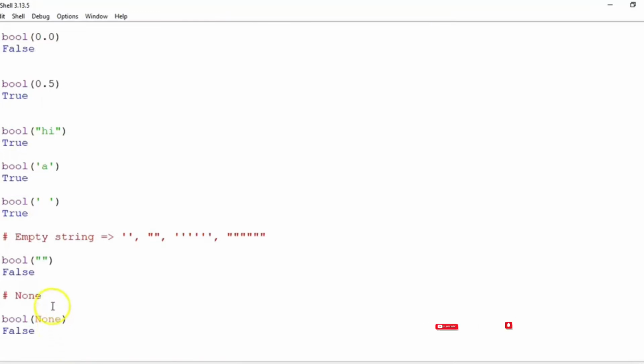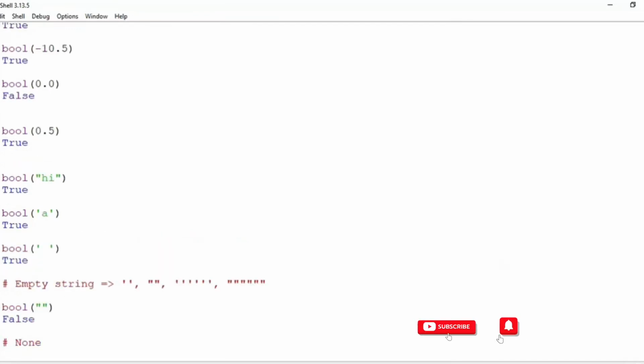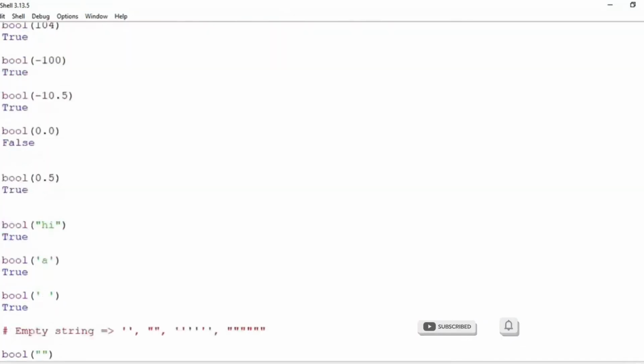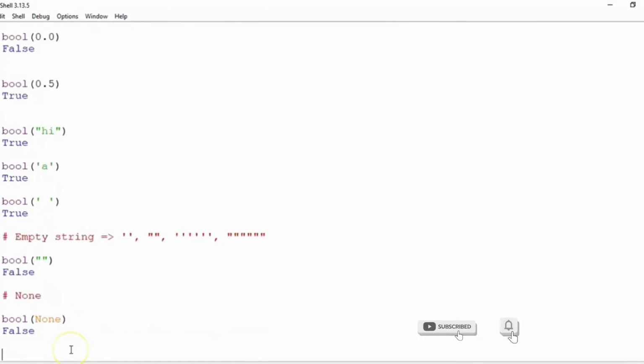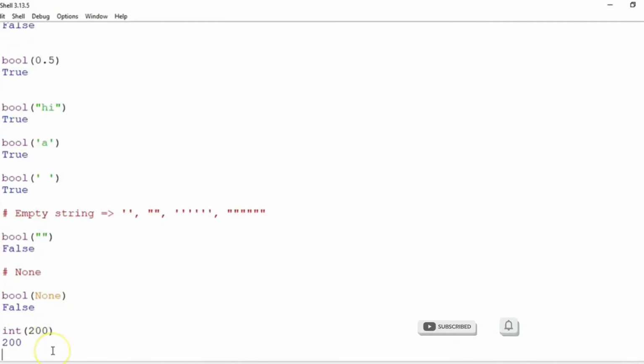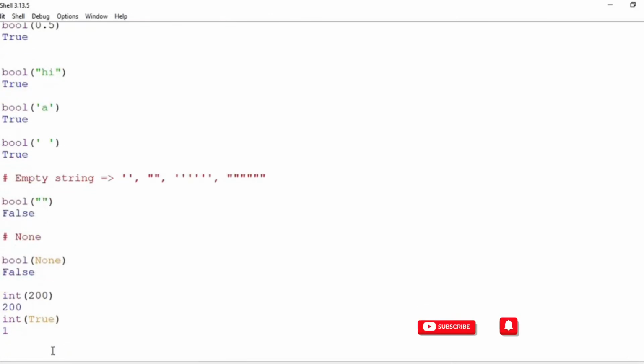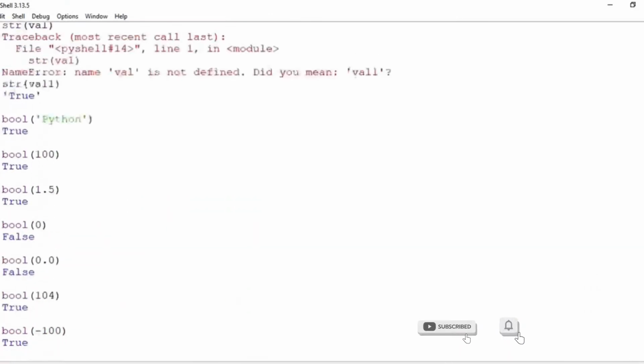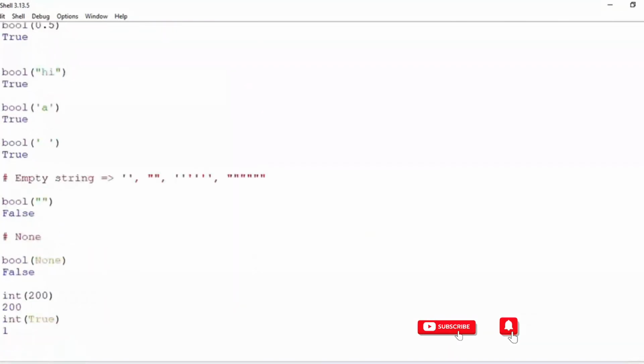Okay. So what do we understand here? 0, 0.0, empty string and none. When we try to convert them into Boolean, we'll get false values, right? Okay. And now integer true will give us 1. What is the meaning of this? Did you do this earlier? No, right? We converted every value to Boolean.